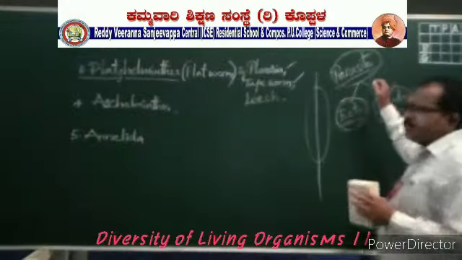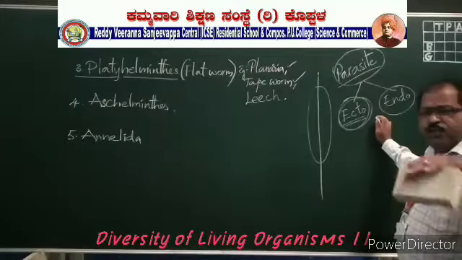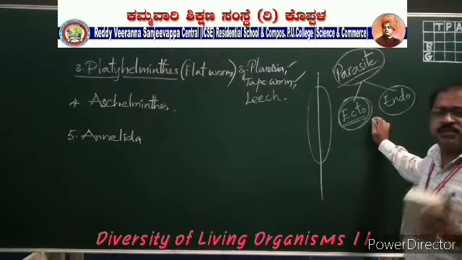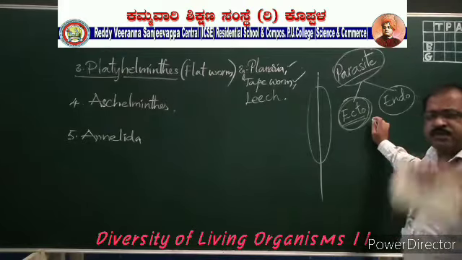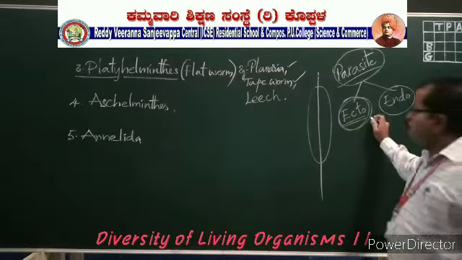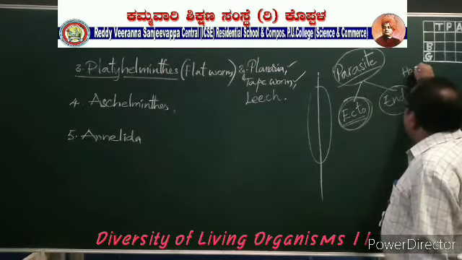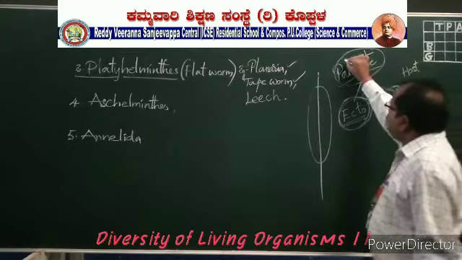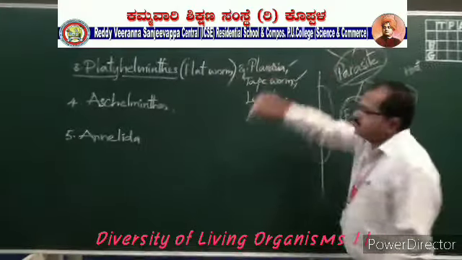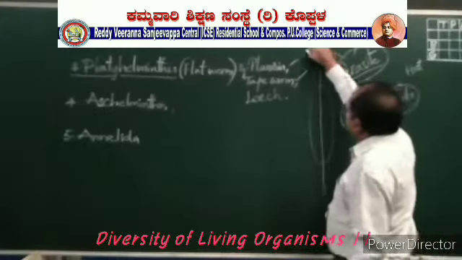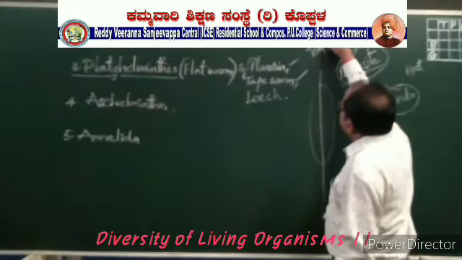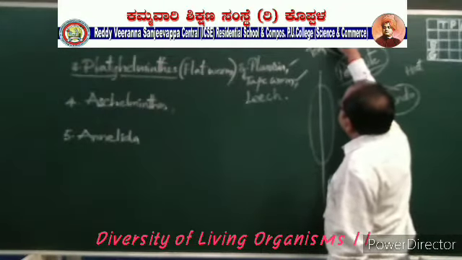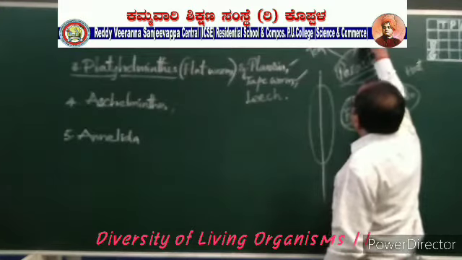Now, based on the life they present, meaning how much time they stay in the body of the host, parasites are of two types: temporary parasites and permanent parasites.